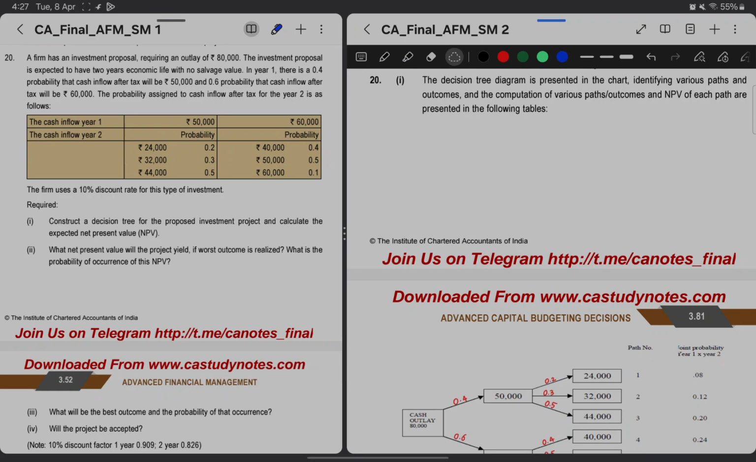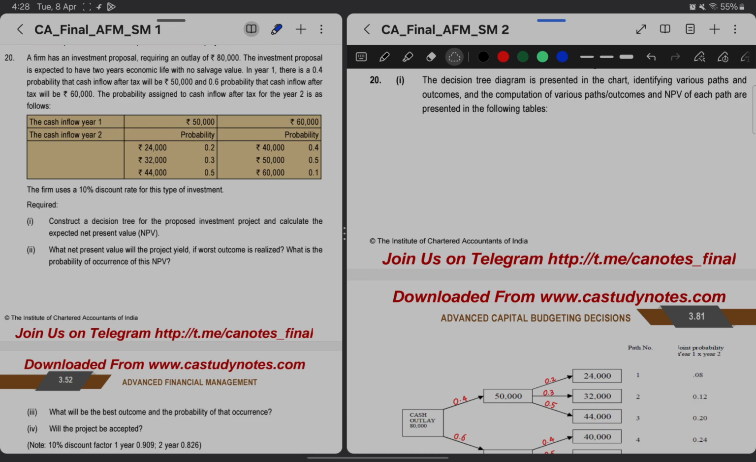Practical question 20. A firm has an investment proposal requiring an outlay of 80,000. The investment proposal is expected to have 2 years economic life with no salvage value. In year 1, there is a 40% probability that cash inflow after tax will be 50,000 and 60% probability that cash inflow after tax will be 60,000. The probability assigned to cash inflow after tax for the year 2 is as follows.